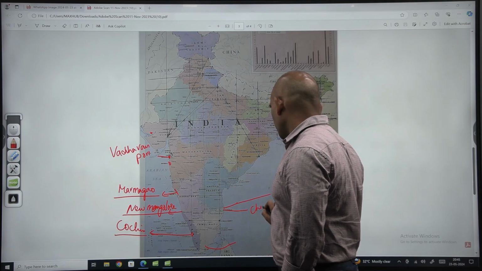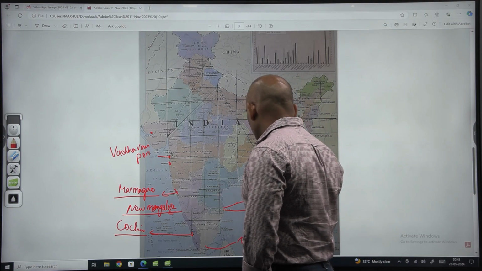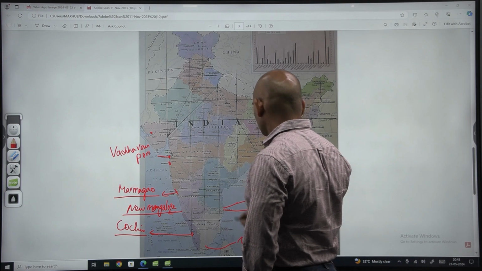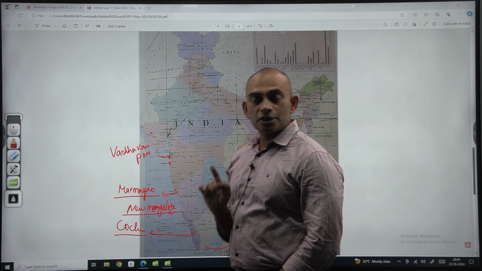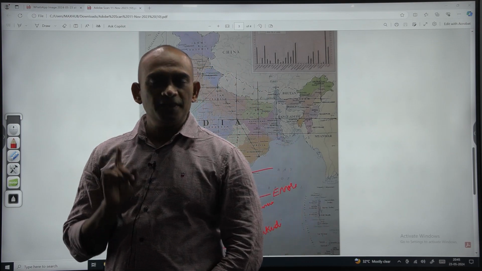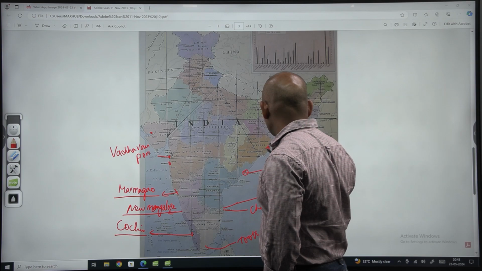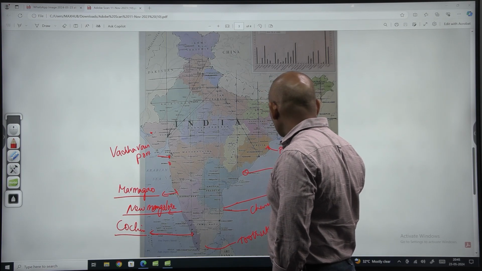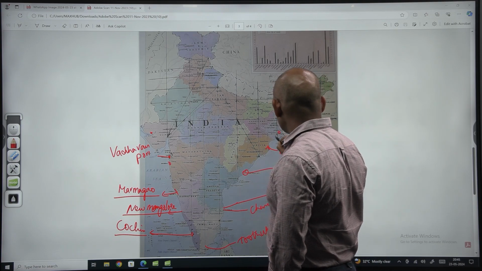This is Chennai, and this one is Thoothukudi. Here Visakhapatnam is another major port located in the state of Andhra Pradesh, and Paradip port is the major port of Orissa.